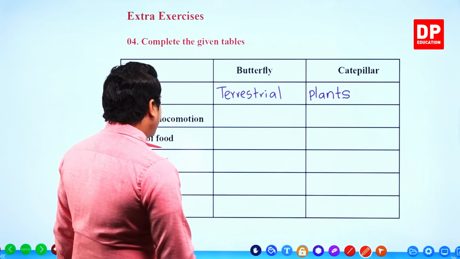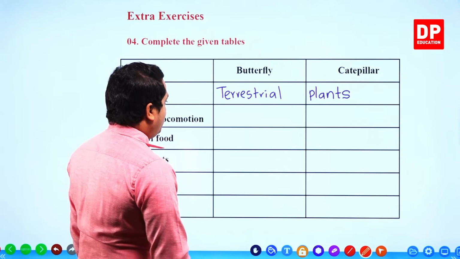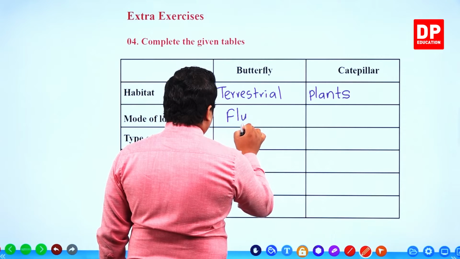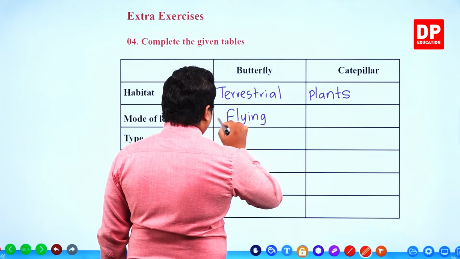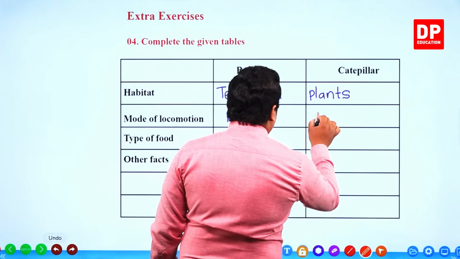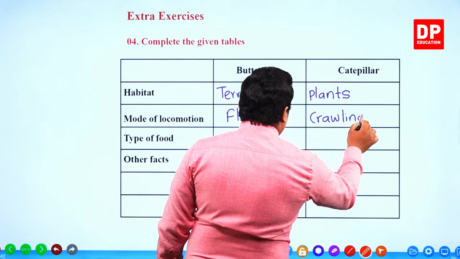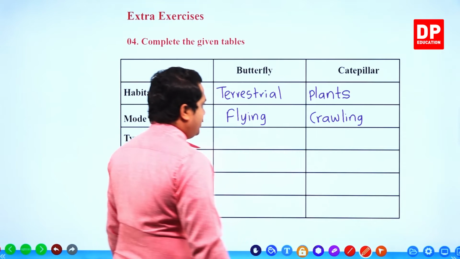Then the next one, mode of locomotion. Mode of locomotion for a butterfly, flying. But for a caterpillar, crawling is much better.